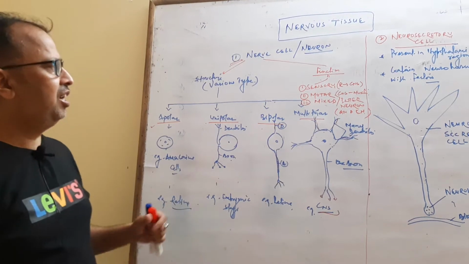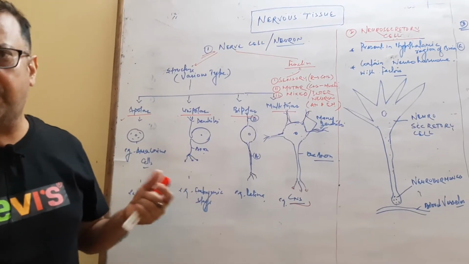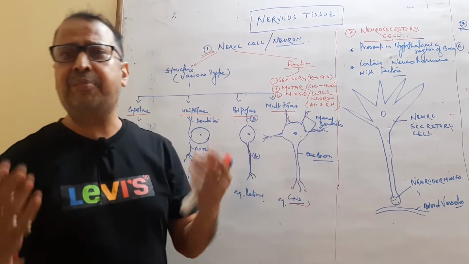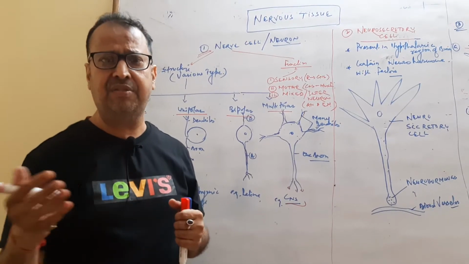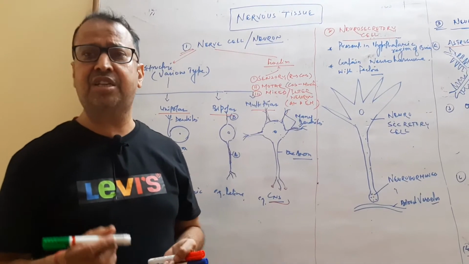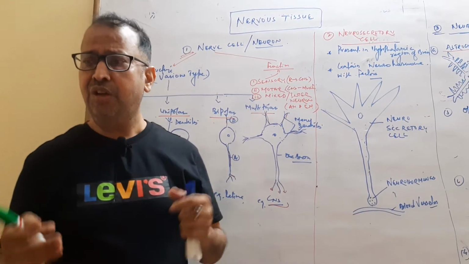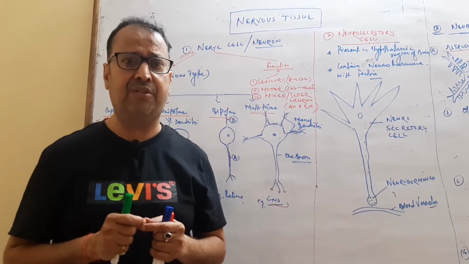Hello friend, now we are going to start the nervous tissue. So nervous tissue is one of the tissues. It is a separate type of tissue, different from the epithelial, connective and muscular tissue. It consists of nerve cells. There are different types of nerve cells which constitute the nervous tissue.